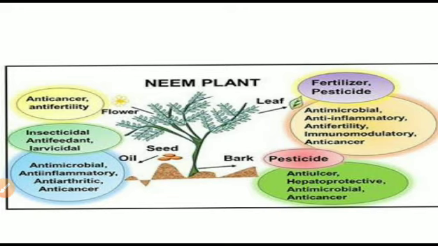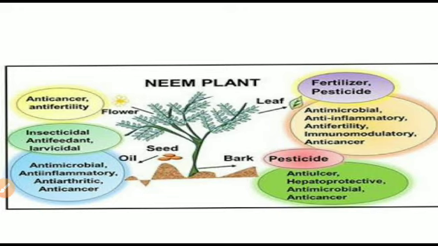Next, there is the seed of this neem plant, which is used in many fields. It is used as an insecticide, that is to kill insects, antifeedant, that is an organic compound produced by the plant to inhibit the attack by insects, and larvicidal, that means to kill the larva of the pest.